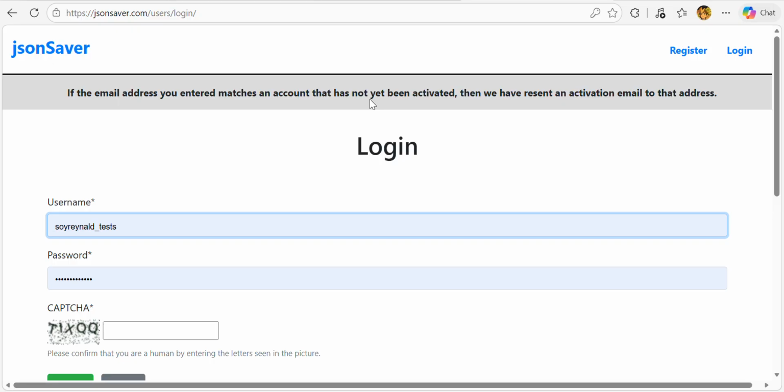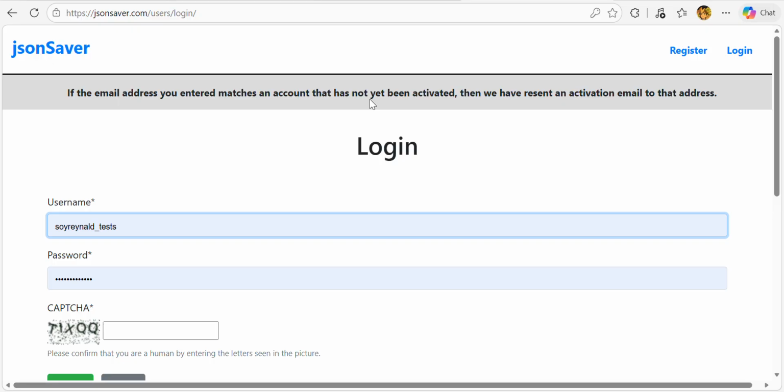If you don't find it in the inbox, try to find it in the, it's not the archive, it's in junk email, if I'm not wrong. Yes, it is in the junk email. In my case, it fell in the junk email.